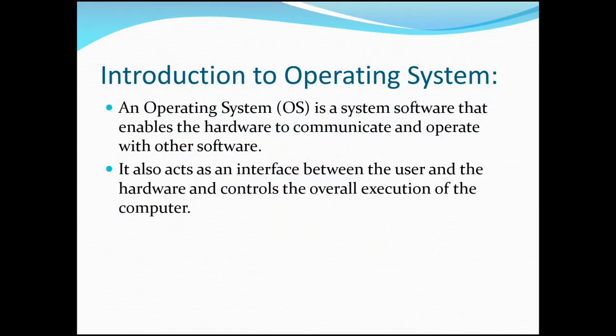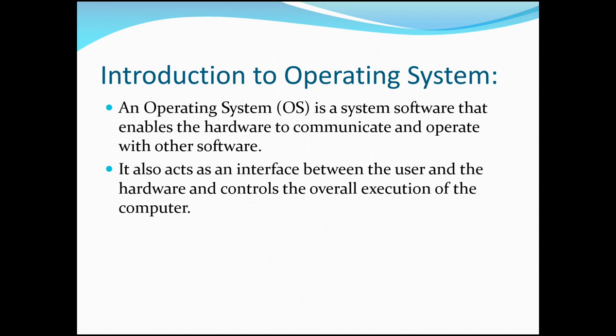Introduction to operating system. What is meant by operating system? An operating system is a system software that enables the hardware to communicate and operate with other software. It can be used to communicate between hardware and software to operate the computer system. It also acts as an interface between the user and the hardware and controls the overall execution of the computer.